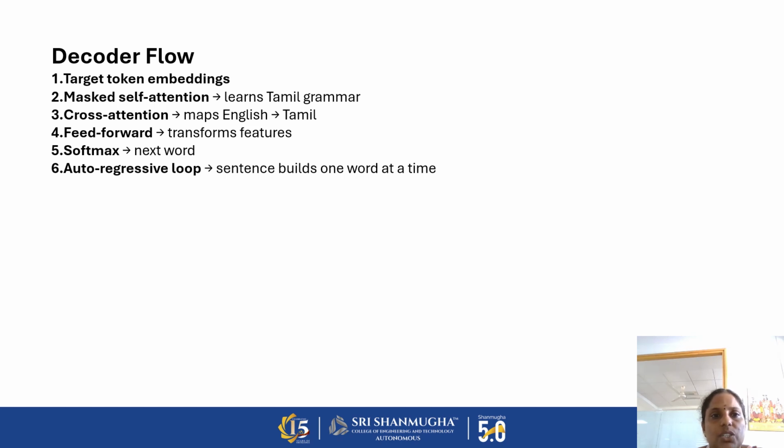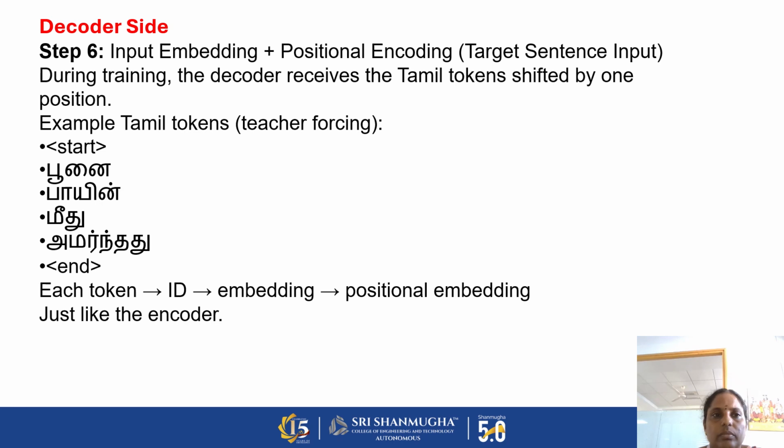Next one, cross attention. What is meant by cross attention? For example, we are going to map this English sentence into Tamil, so we cross verify with the vocabularies. Next, softmax. Next one, the autoregressive loop. These are the steps used in the decoder. All these positional vectors are taken one by one and converted into a Tamil sentence. Initially we will have a start token, and at the end we will have an end token.